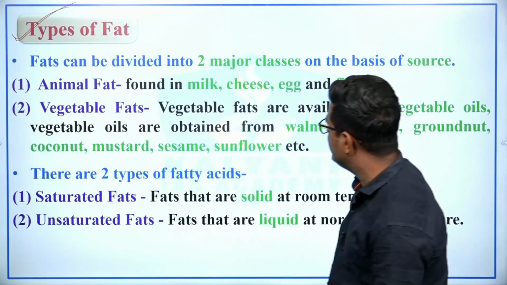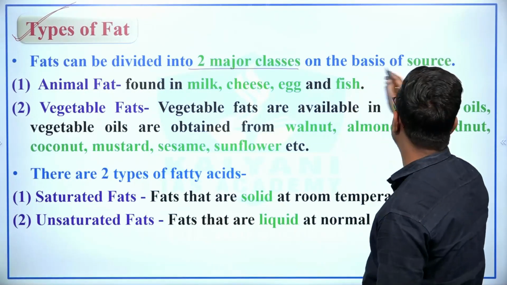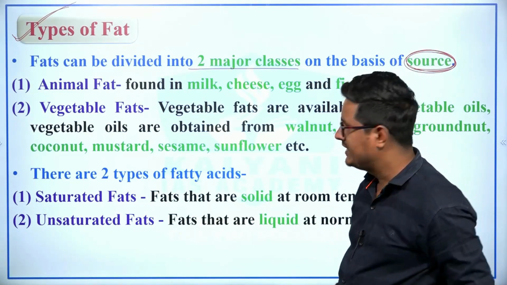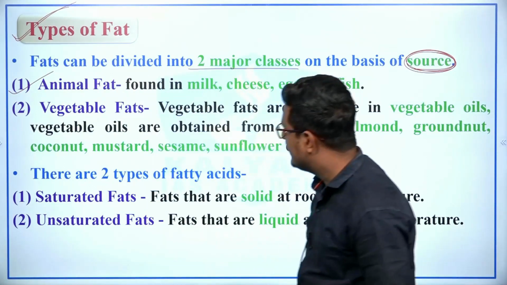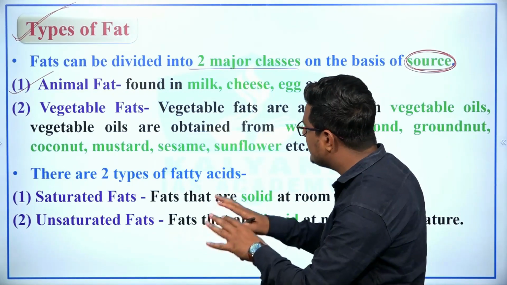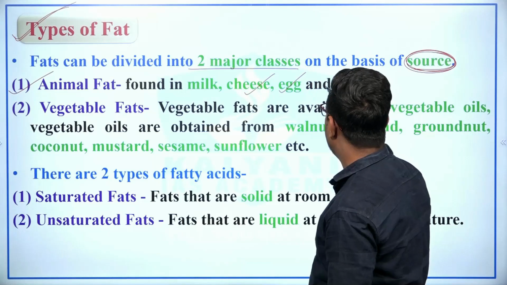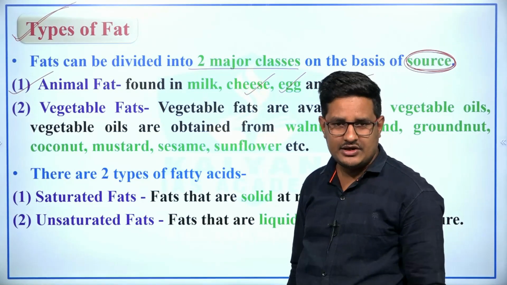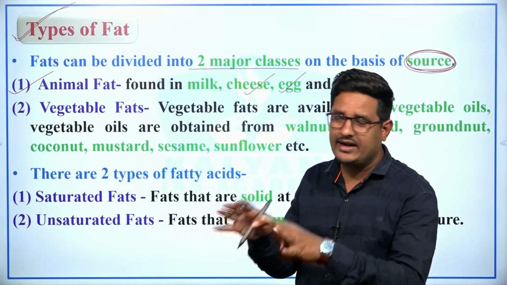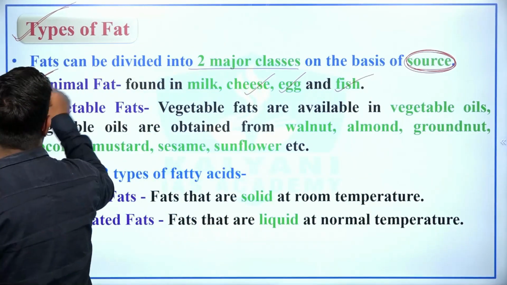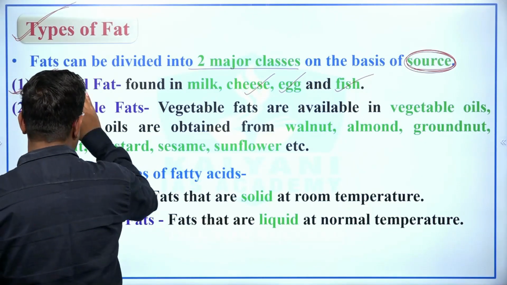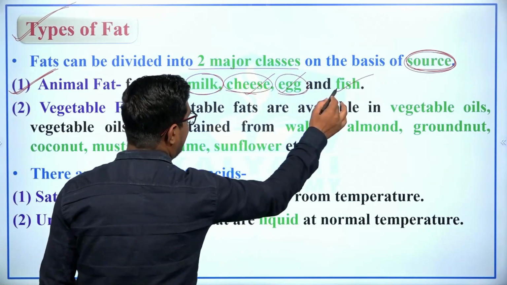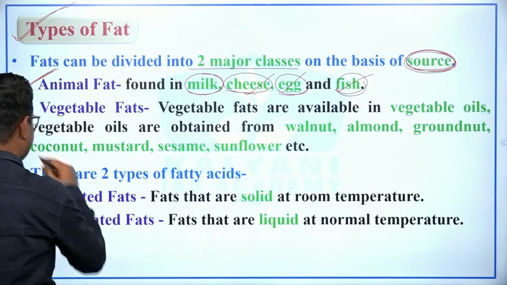Fats can be divided into two major classes on the basis of source. The first is animal fats, right? Those fats which are found in milk, cheese and fish, what are they called? They are called animal fat. So simply, if the source of fat is animal, then this is known as animal fat, and this animal fat is found in milk, cheese, egg, fish and meat.